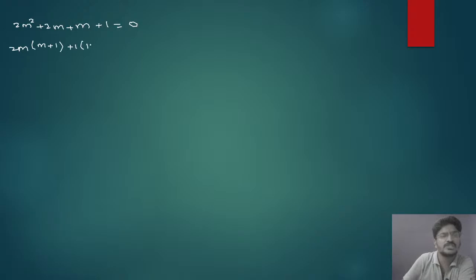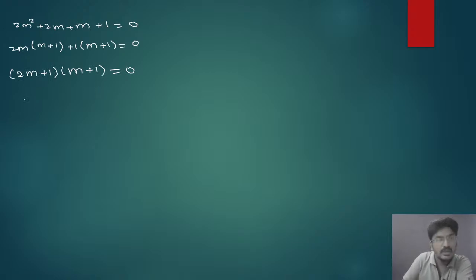Here also (m + 1) is common, so (m + 1) = 0. Therefore (2m + 1)(m + 1) = 0. m will be equal to −1/2 or m will be equal to −1.